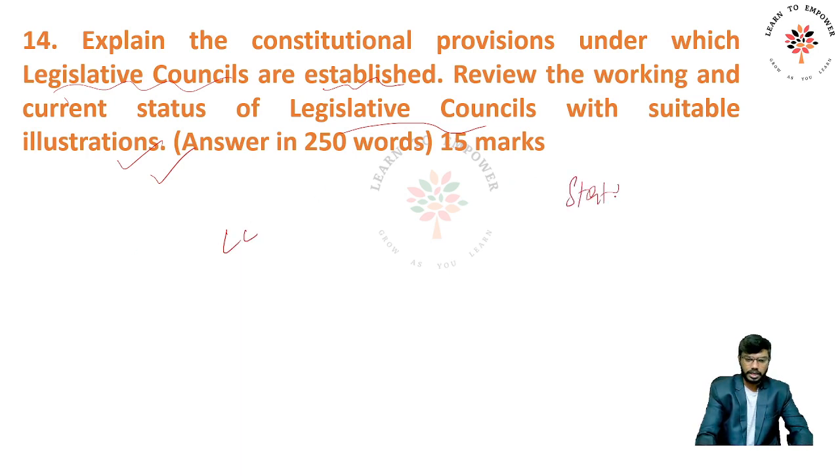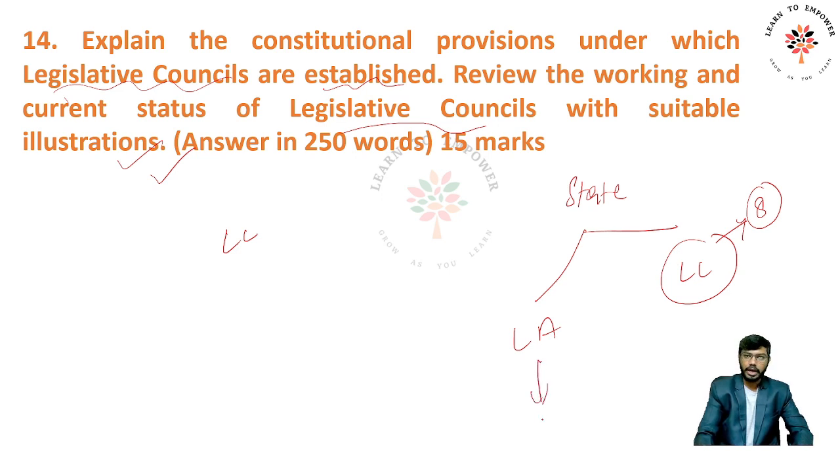In a state, generally, there will be a legislative assembly and a legislative council. This legislative council is not compulsory to establish, because hardly 8 states in India have it. The legislative assembly is present in all the states, even in union territories as well. What are the union territories that we have? Delhi, Puducherry, and now Jammu and Kashmir.